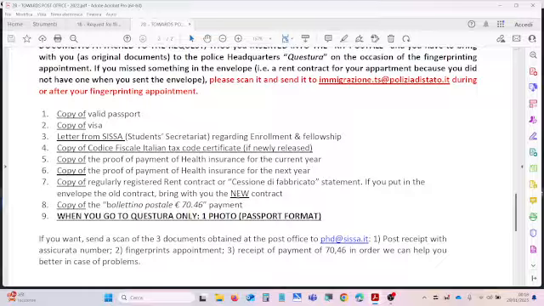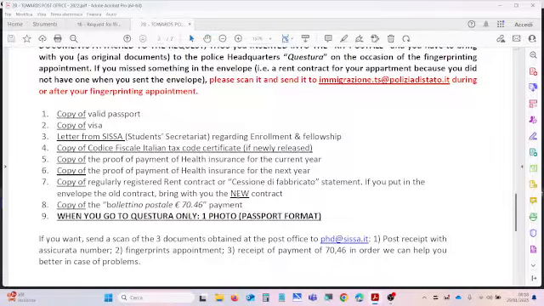You can sign any health insurance that you want, but pay attention, because some health insurances are not accepted by the police. We suggest everyone to subscribe to the public health insurance, but we know that it's very expensive. So often many students prefer to find a private health insurance that is cheaper.